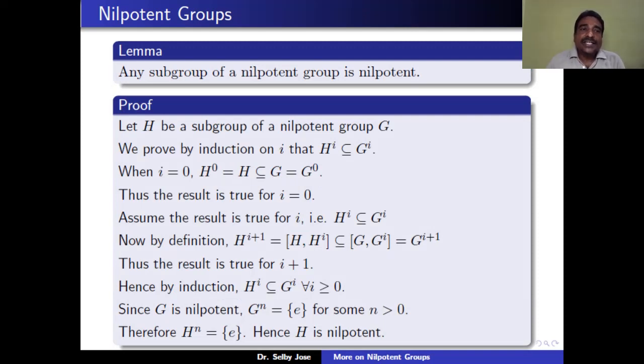So we now see that any subgroup of a nilpotent group is nilpotent. Let H be a subgroup of a nilpotent group G. We prove by induction on i that Hi is contained in Gi.